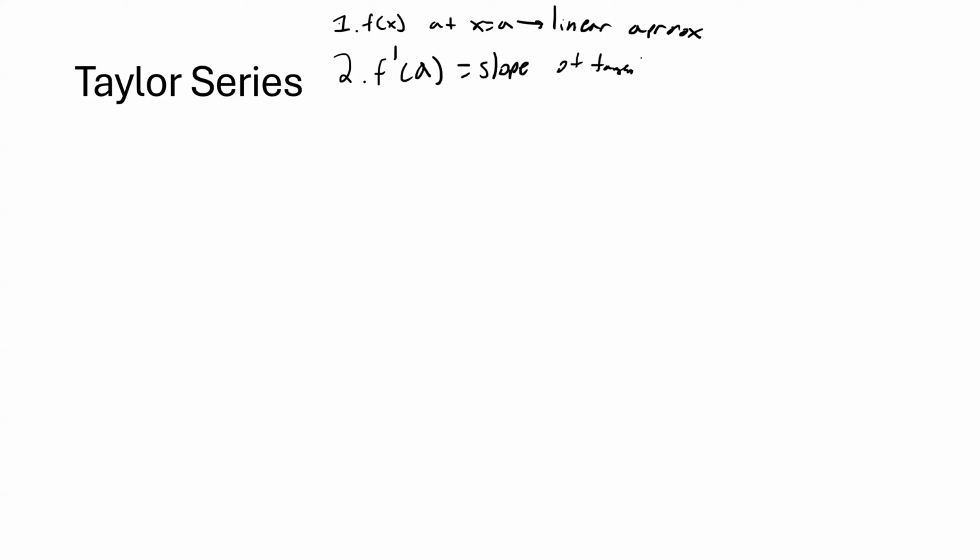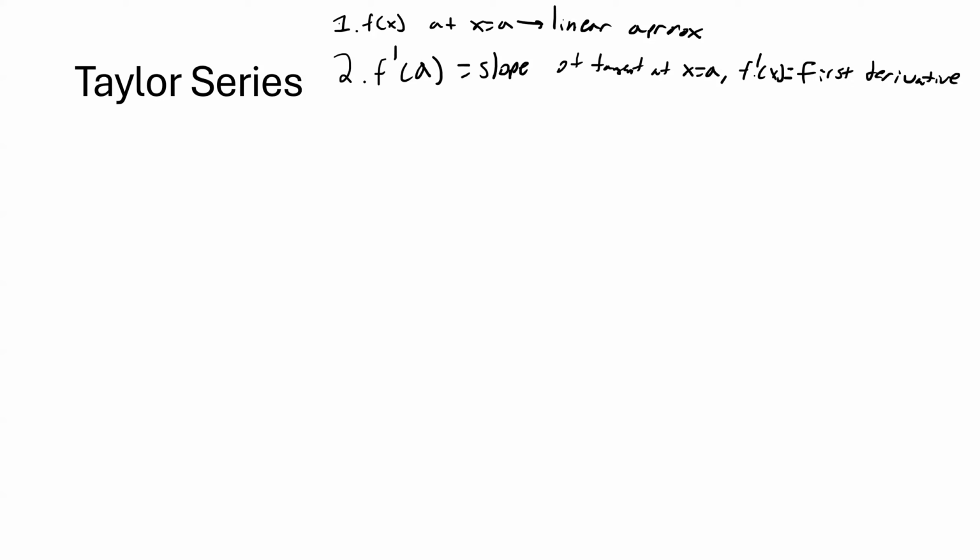Okay. If we want to create a linear approximation for a function f of x at x equals a, where a is a number, we evaluate f prime of a. We want the slope equals slope of tangent at x equals a, where f prime of x in general equals the first derivative.